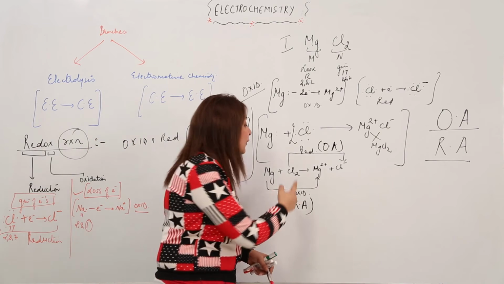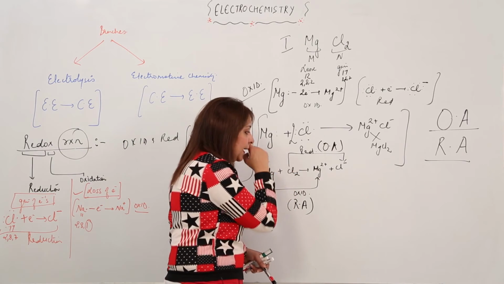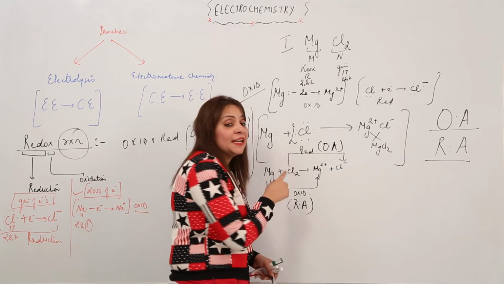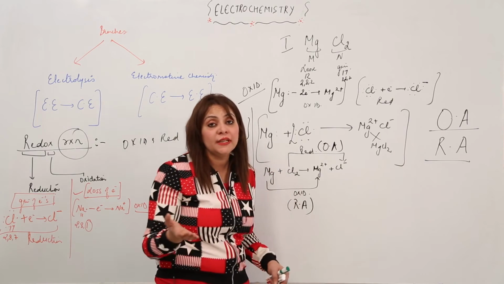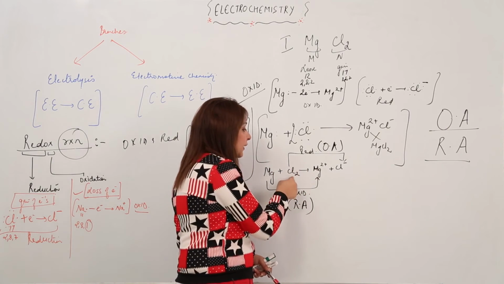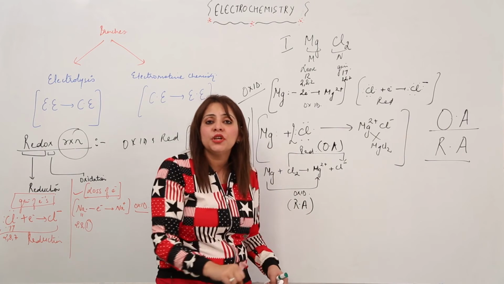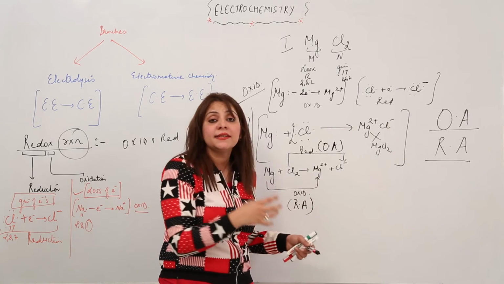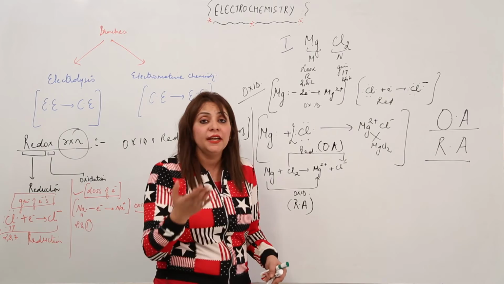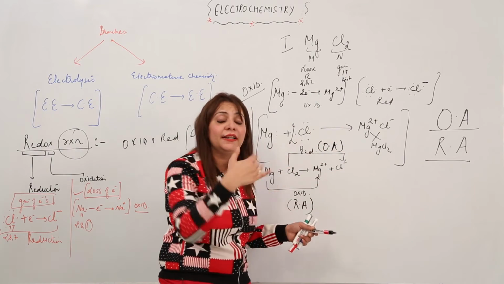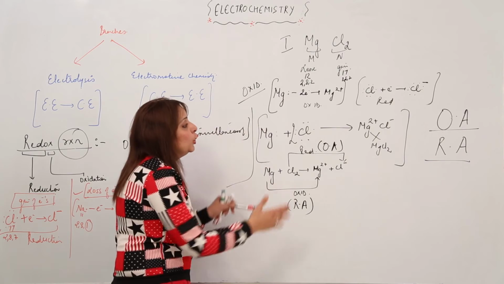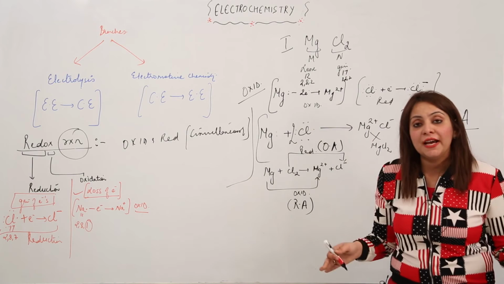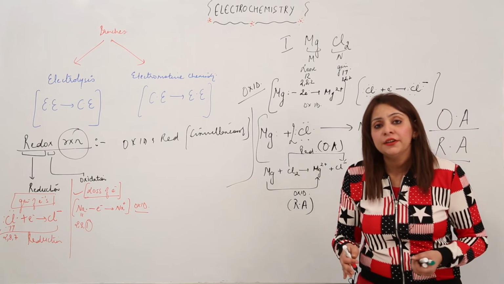If the reduction of Cl does not occur, then the Mg will not lose an electron. That means this gets reduced and it oxidizes the Mg. It is making the magnesium donate an electron, so that this Cl itself is gaining that electron. So again it is oxidizing the other and getting itself reduced. So this is how you are going to make out the oxidation and the reduction process, the redox reaction, and indicate an oxidant and the reductant.